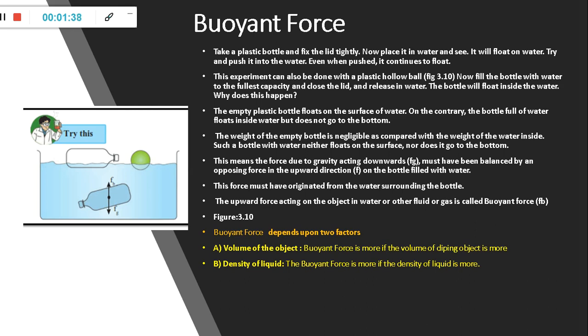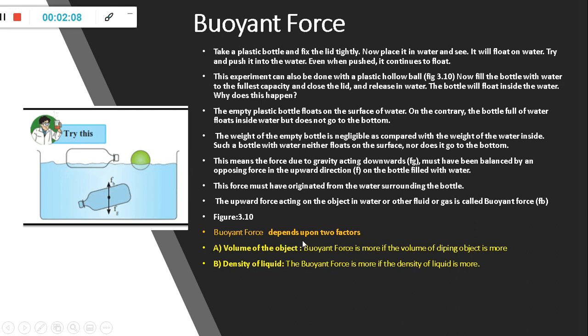This means the force due to gravity acting downwards, that is Fg, the force of gravity, must have been balanced by an opposing force in the upward direction on the bottle filled with water. This force must have originated from the water surrounding the bottle. So this upward force acting on an object in water or another fluid or gas is called a buoyant force, that is Fb.